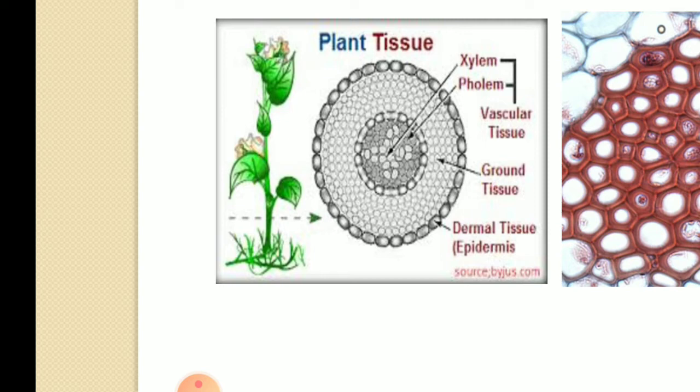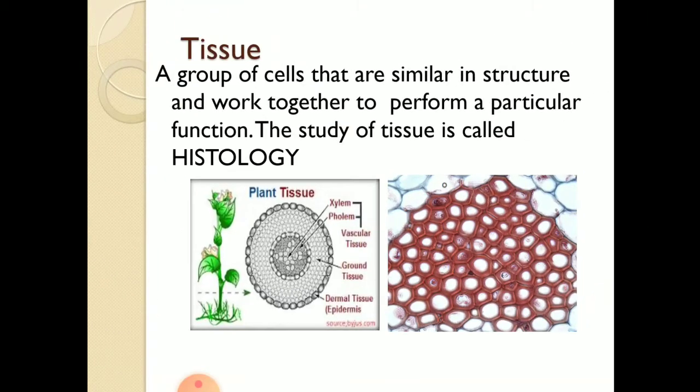What group of cells is performing what type of function? So we can say that a group of cells that are similar in structure and work together to perform a particular function is called tissue. What particular function and what particular structure? You can see these cells are similar, these are oval while the outer ones are elongated, and these all perform different functions. In the next session we will study it in detail.